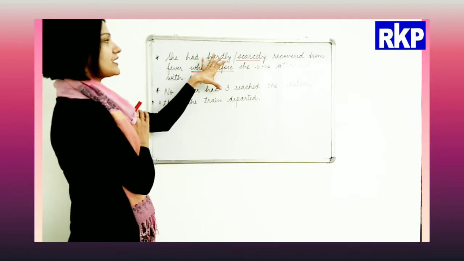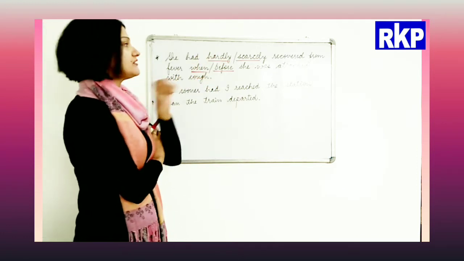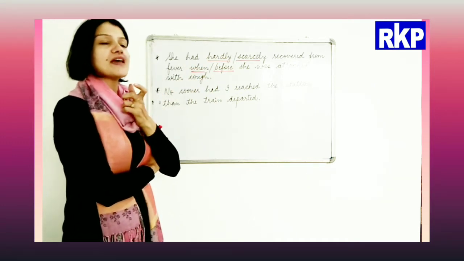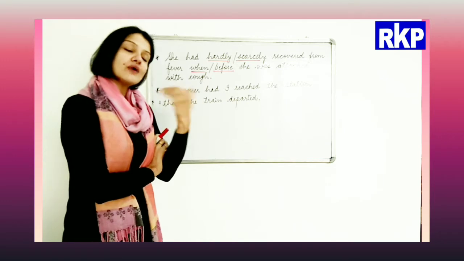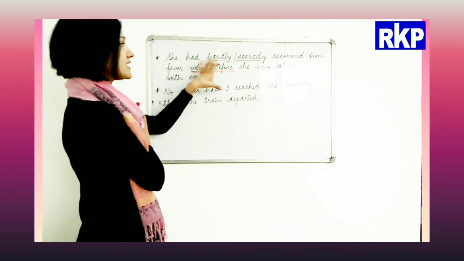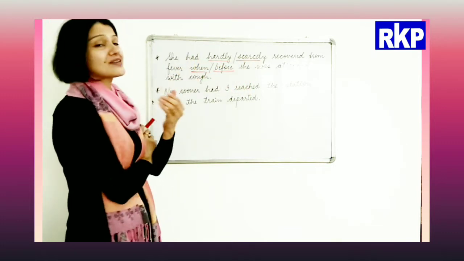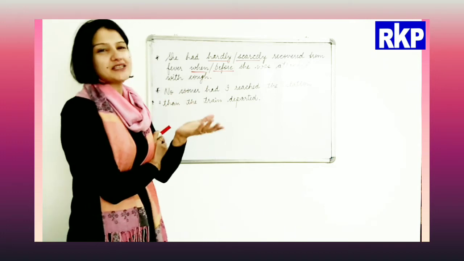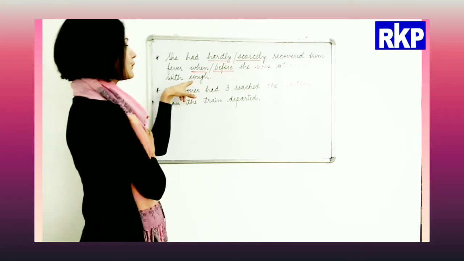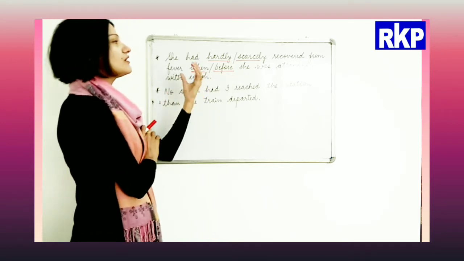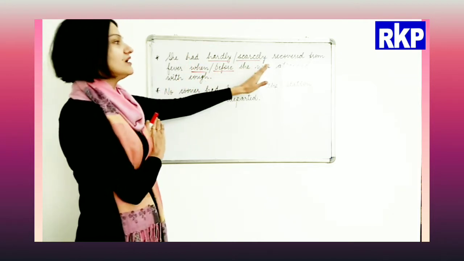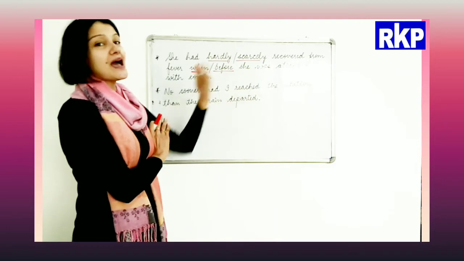Yes. So beta, in this situation I have already told you, when we use hardly or scarcely, and no sooner, it is used when one thing happened and right after the first one something else happened. Here we see she has just recovered from fever, and right after that she was attacked with cough. So one action was just completed, then right at that point of time the second happened.